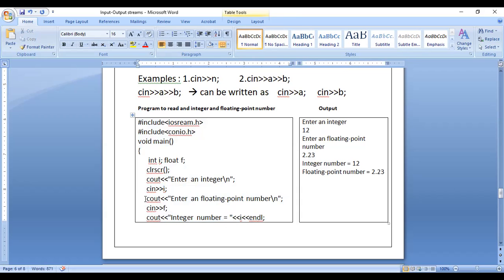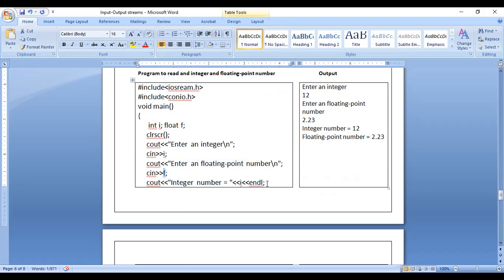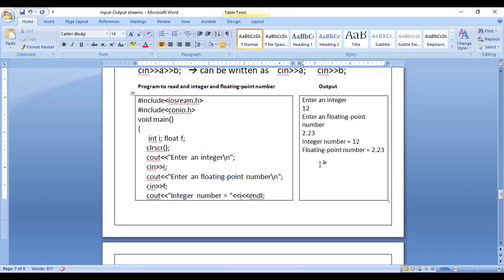Okay. Next, enter a floating point number. The same message is displayed on the screen. I have entered 2.23, so this 2.23 is stored in F. And whatever value I have entered, we are displaying once again by using the cout statement. So integer value is equal to I, so integer value is equal to 12. Endl refers to going to the next line on the output screen, so that the floating point number is displayed on the next line. So here, floating point number is equal to F. Okay, so I will execute this and show you.